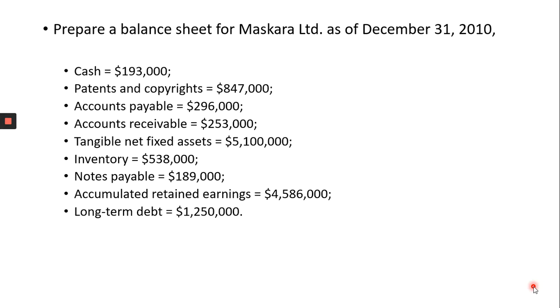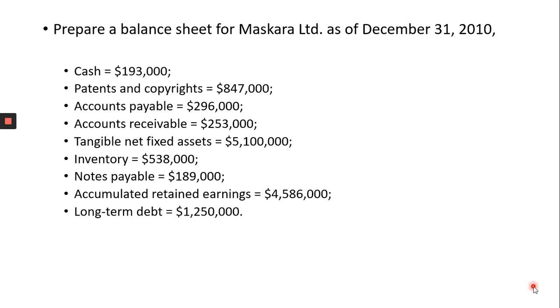So let me explain a little bit what it is. Cash means the cash the company has. Patents and copyrights are non-tangible assets, because copyrights mean the company has the legal right to make something, which nobody else has.